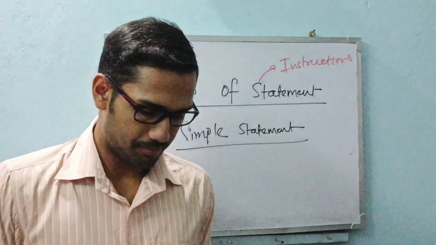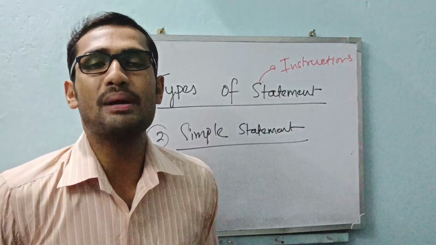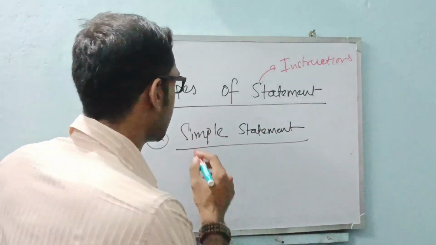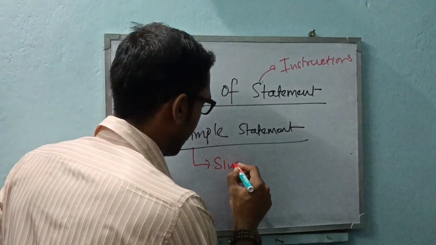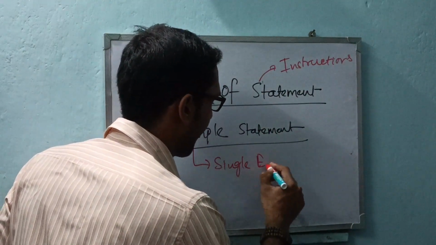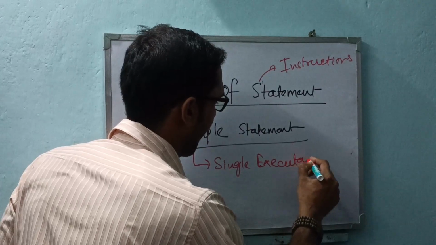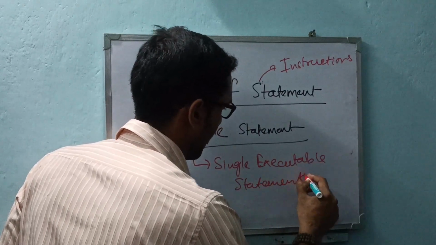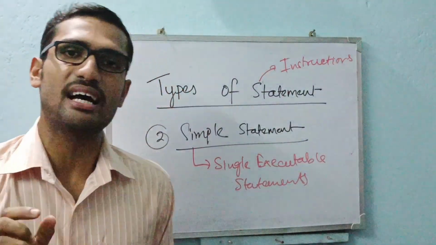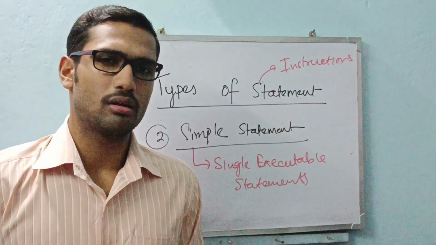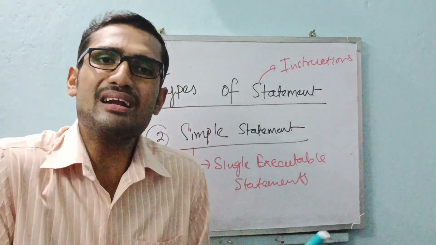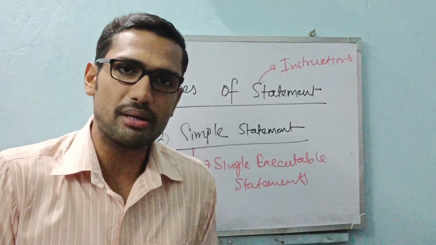Now let's move to the second type of statement, that is simple statement. What are simple statements? Simple statements are single executable statements, guys. For example, suppose we want to print something. The print statement is a simple statement.